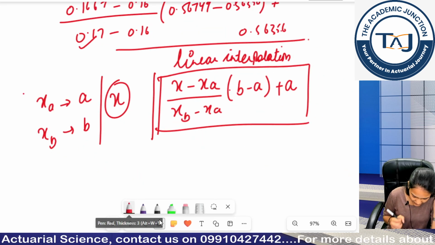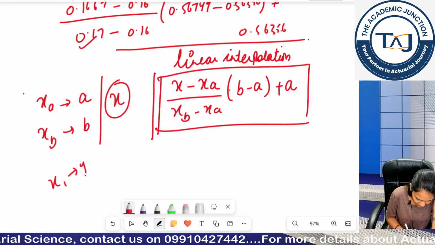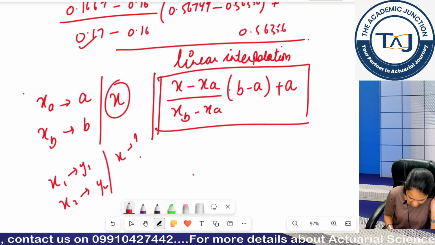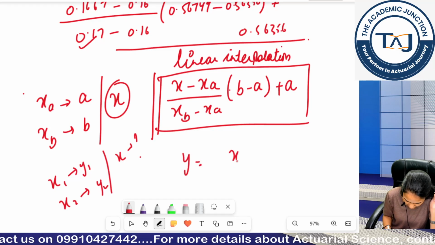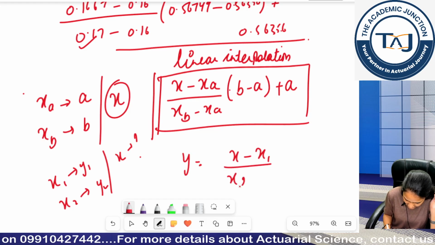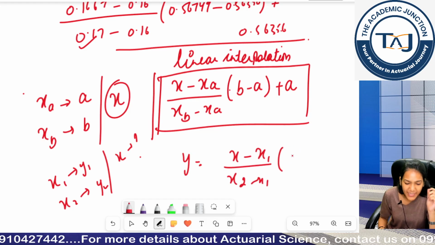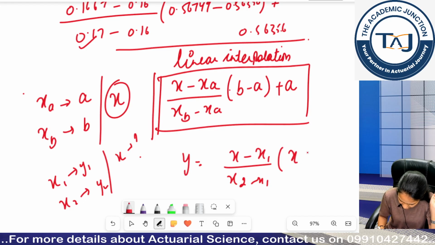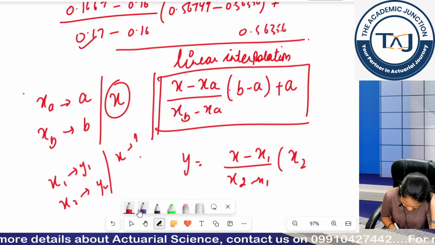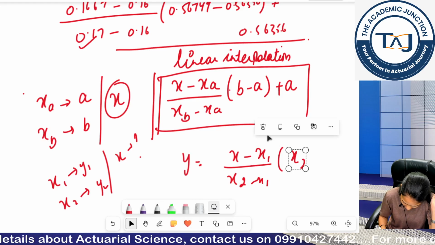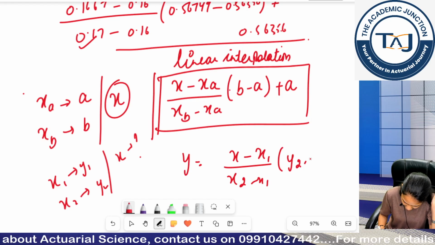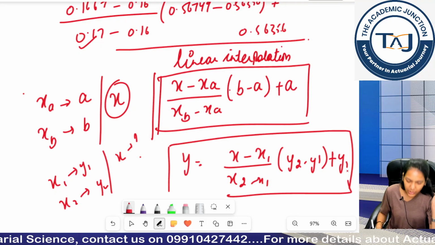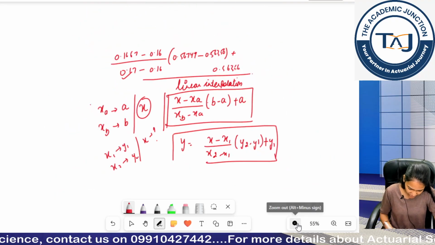Or if you want to talk about y, if at x1 I have value y1, if at x2 I have value y2, and I want to calculate what is the value at x, so this value will come out to be x minus x1 upon x2 minus x1, into y2 minus y1 plus y1. Basically your two-point slope formula, remember this is similar to that only. Note down these formulas and try solving these two questions I have given you.